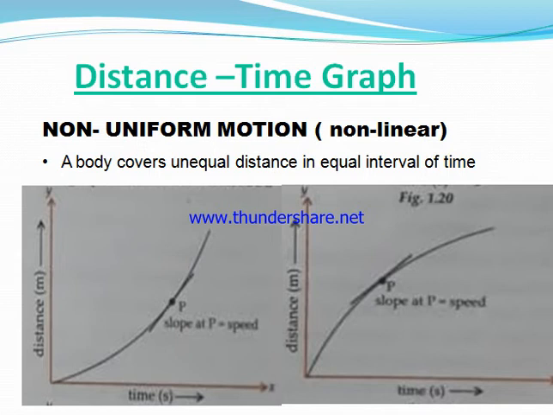Now we come to non-uniform motion. This is an example of non-uniform motion between distance and time, in which the time is increasing, but the displacement is not increasing so much, but as time passes, the distance increases more. Hence this is an example of non-uniform motion, which covers unequal distance in equal intervals of time.